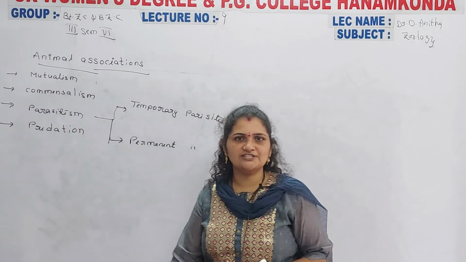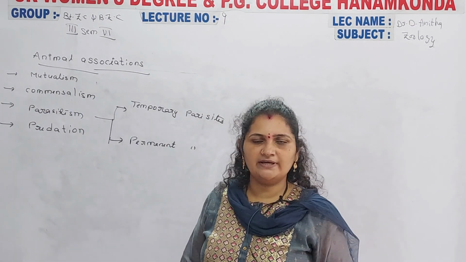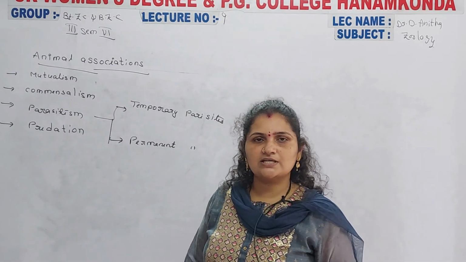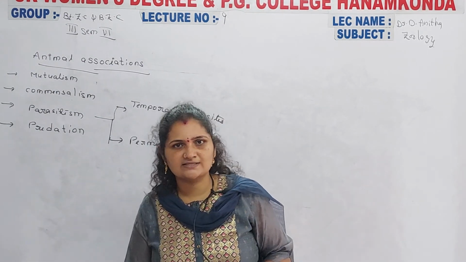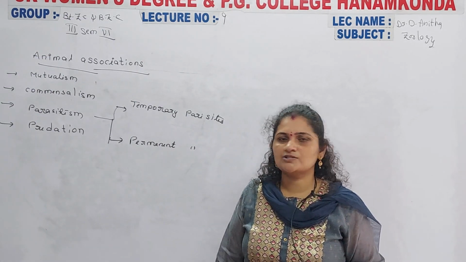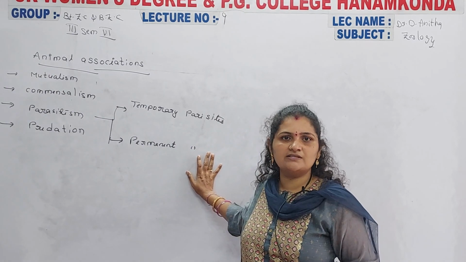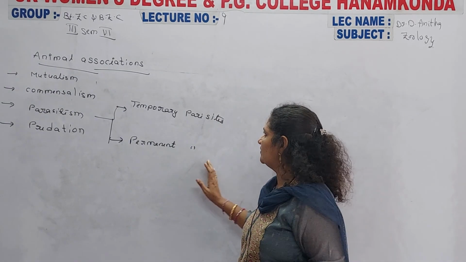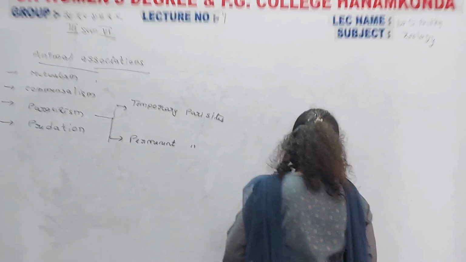Parasitism is a relationship between two organisms in which one organism is greatly injured by the effect of another organism. Such organisms are considered parasites, and those parasites are again of two types: temporary parasites and permanent parasites. First of all, we are going to discuss temporary parasites.